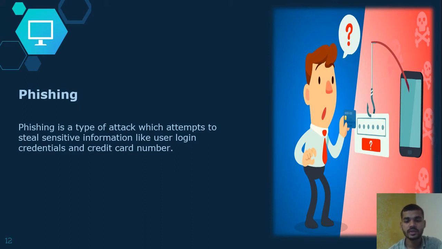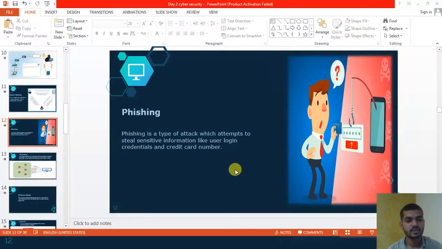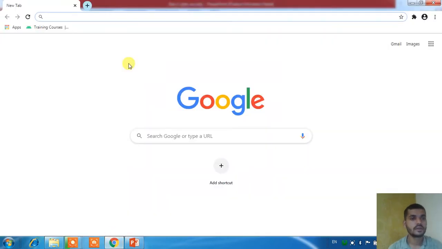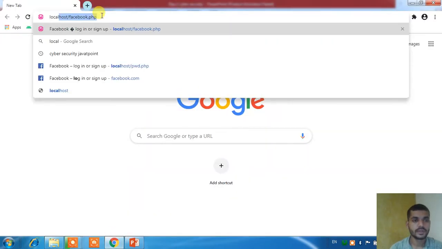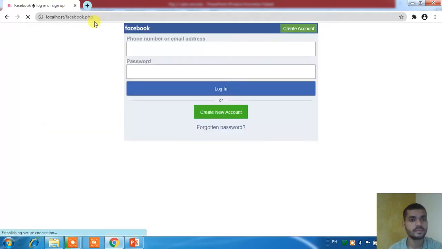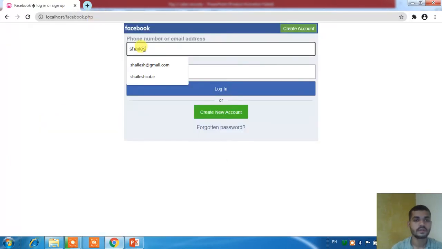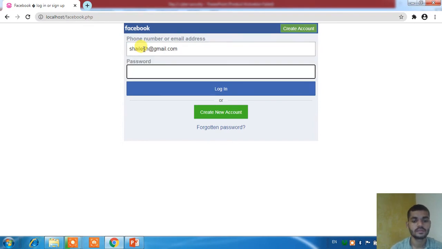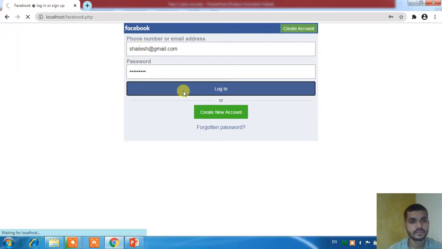We will look at one phishing attack practically. I will show you today how Facebook phishing attacks are done. I will open the Facebook page and enter my credentials and password, and click on login.